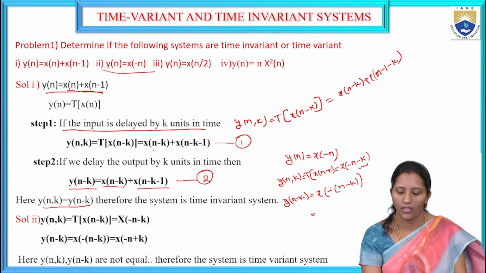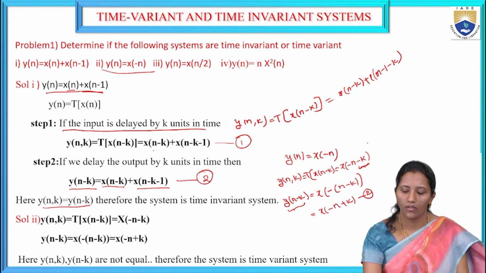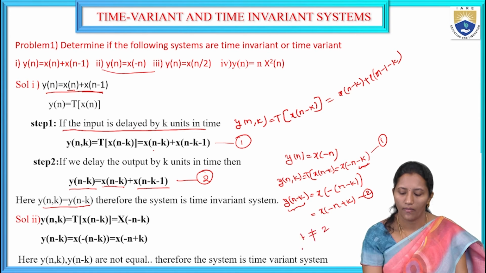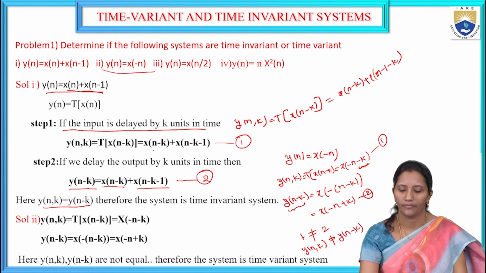There is a difference between these two. When the input is delayed by k units, we just add minus k. For the output delayed by k units, y of n minus k, replace n by n minus k. So here minus of n minus k is minus n plus k. This is equation 2, this is equation 1. Both are not equal. Y of n comma k is not equal to y of n minus k. So it is a time variant system.